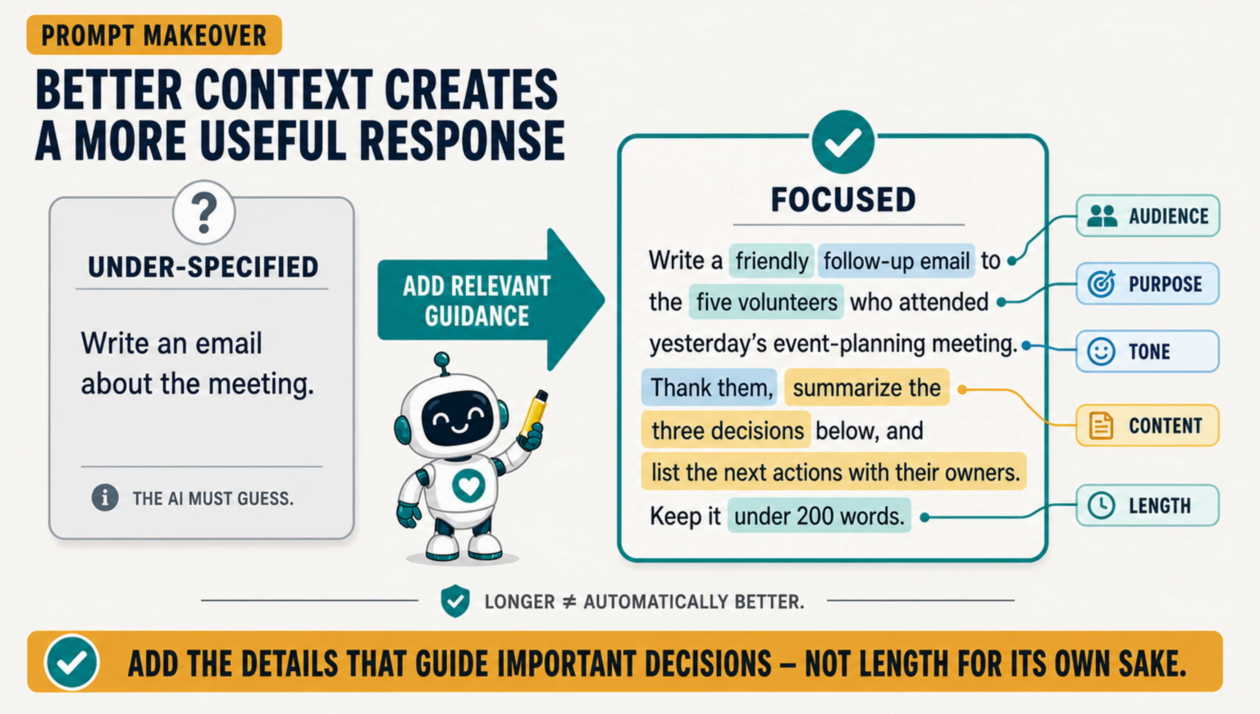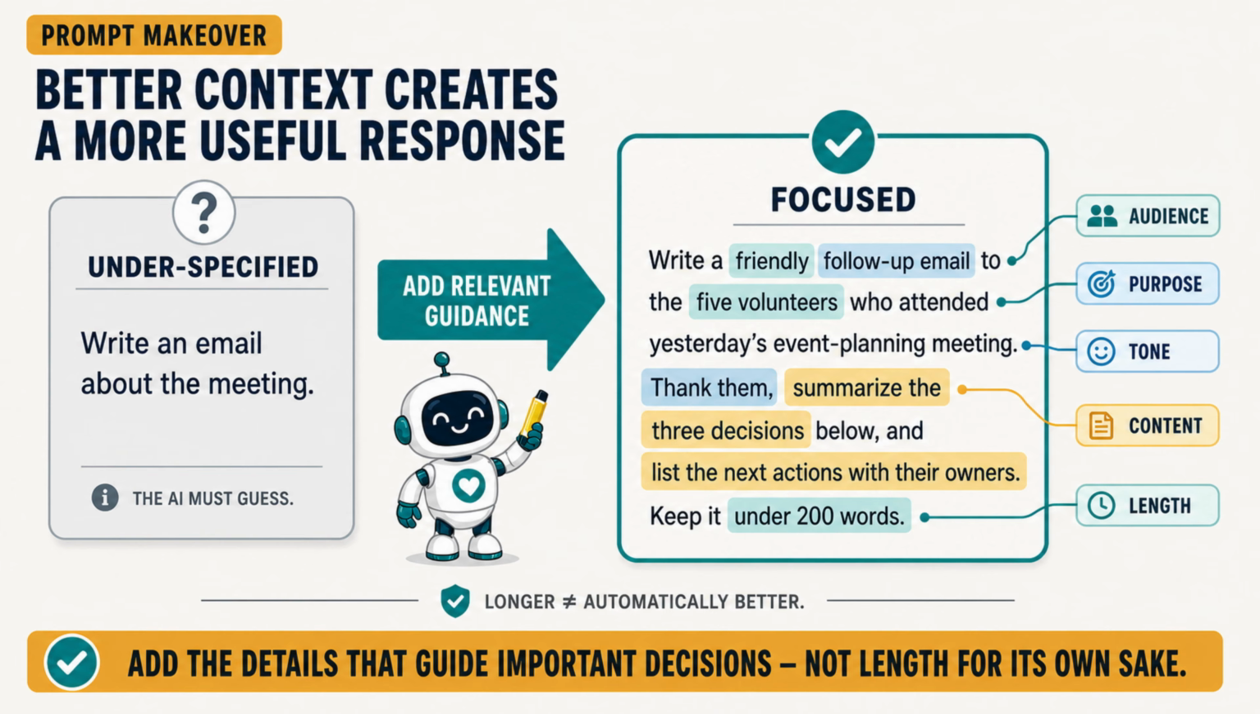Consider the prompt, "Write an email about the meeting." It is not wrong, but the AI must guess the audience, purpose, tone, important details, and desired length. Now compare it with this version. "Write a friendly follow-up email to the 5 volunteers who attended yesterday's event planning meeting. Thank them, summarize the 3 decisions below, and list the next actions with their owners. Keep it under 200 words."